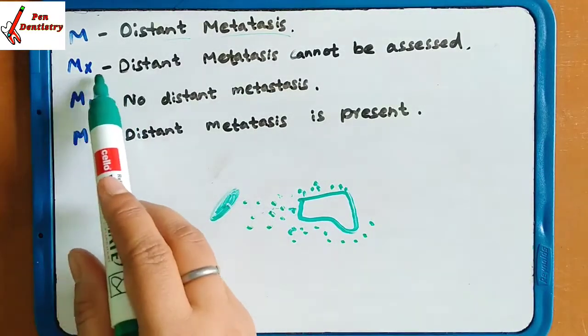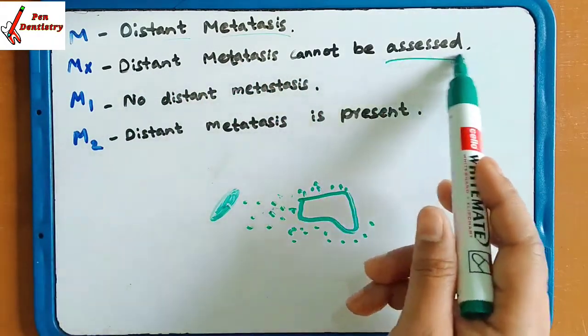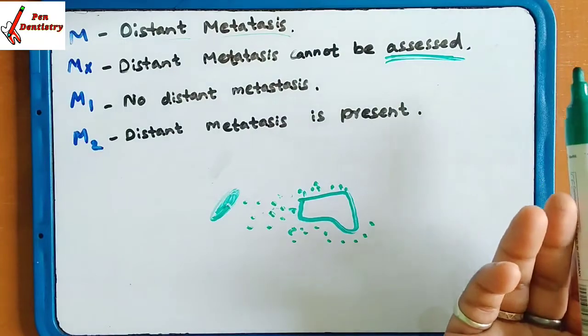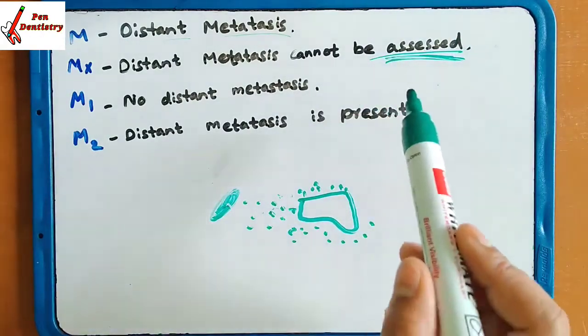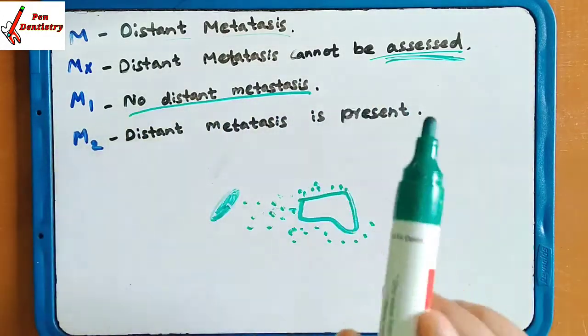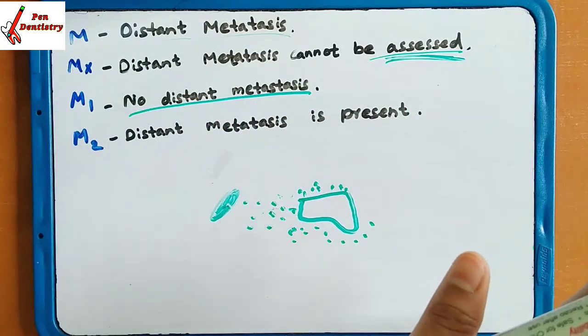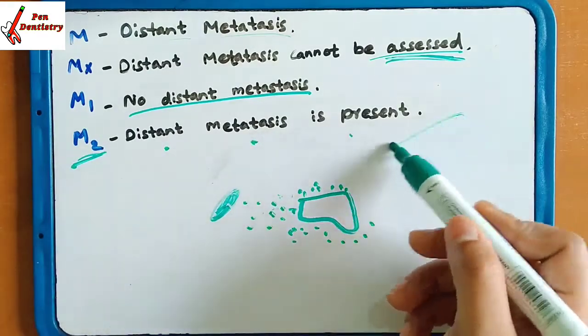MX is distant metastasis cannot be assessed, there is no knowledge that metastasis is taking place. M0 is no distant metastasis. And M1 is distant metastasis present. This one is simple.